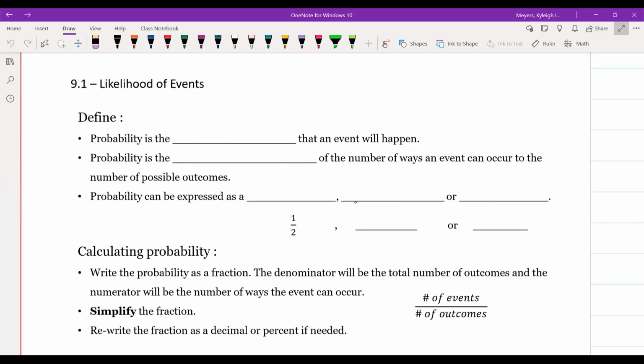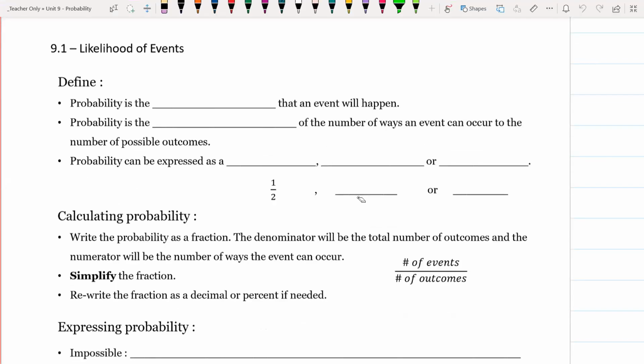Right, so we're going to talk about the likelihood of events. The first thing is we need to talk about likelihood and how you write or find the probability. Probability is the likelihood that an event will happen. Probability is the ratio, which we write as a fraction. It's the ratio of the number of ways an event can occur to the number of possible outcomes.